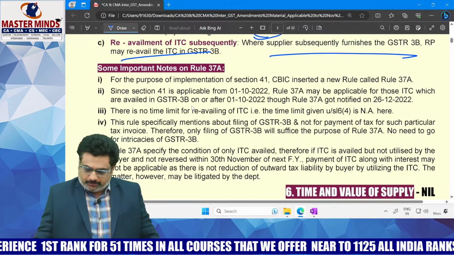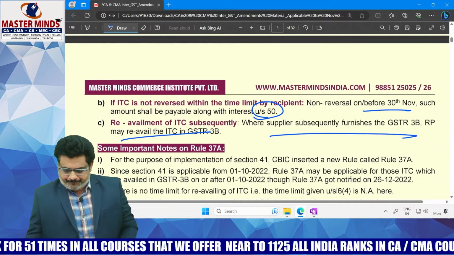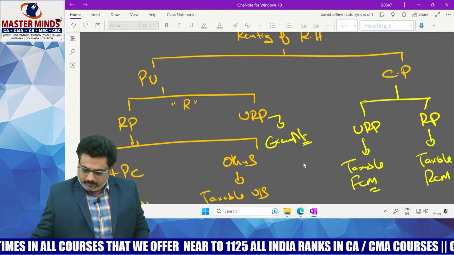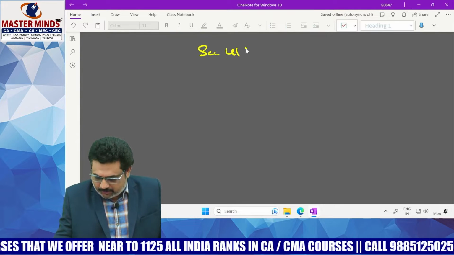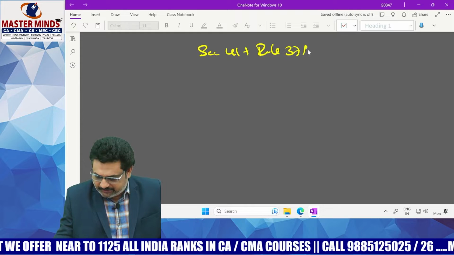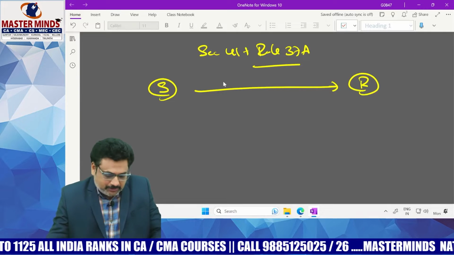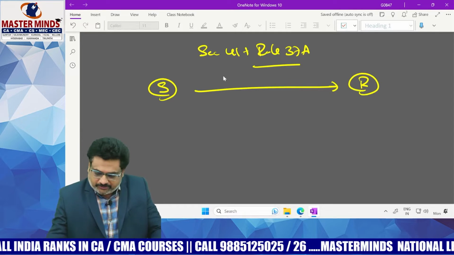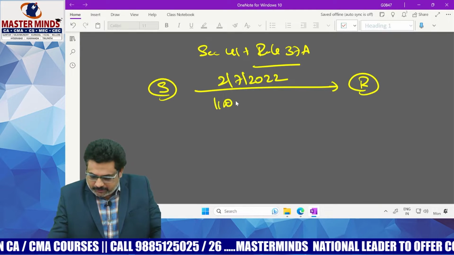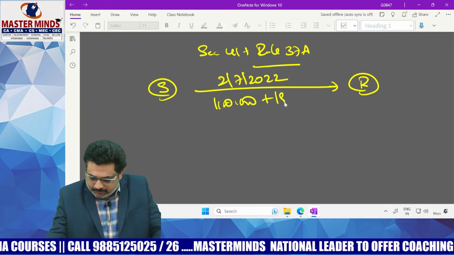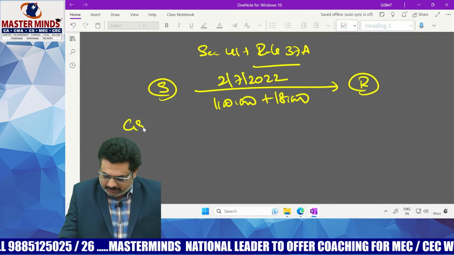So what is the summary of this point now? Let's say, section 41 along with rule number 37A. Let us assume that there is one supplier and there is a recipient. The supplier supplies the goods, for example, on 2nd July 2022. The goods value, let us assume, is 1 lakh and the rate of GST is 18%, that is 18,000. Okay. The supplier reported them in his GSTR1.